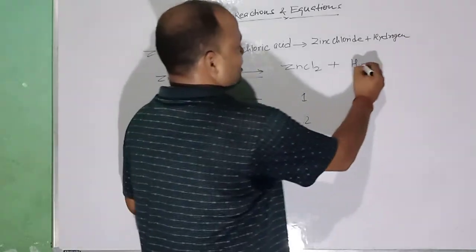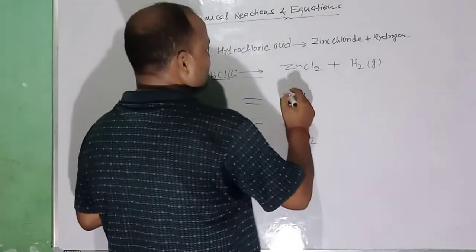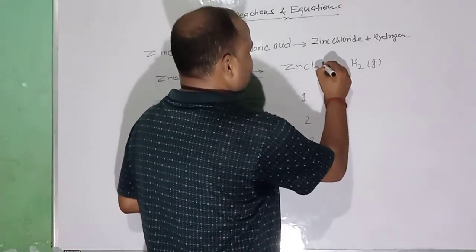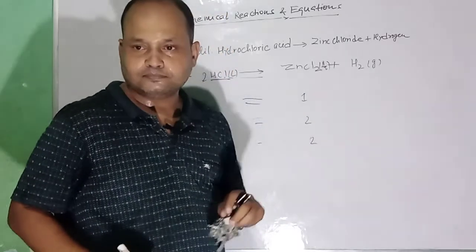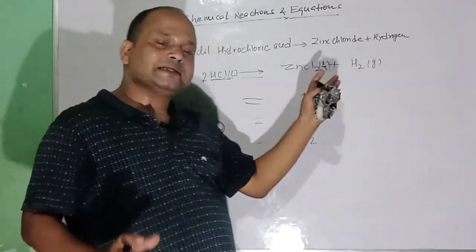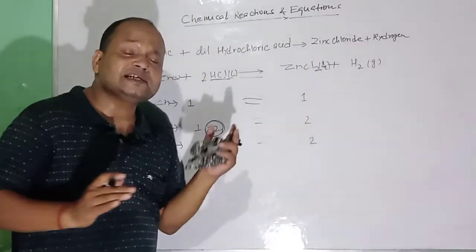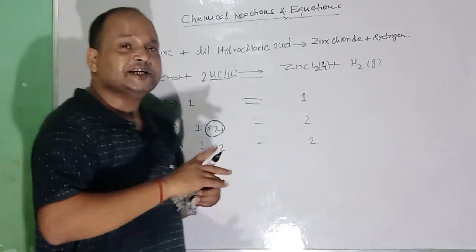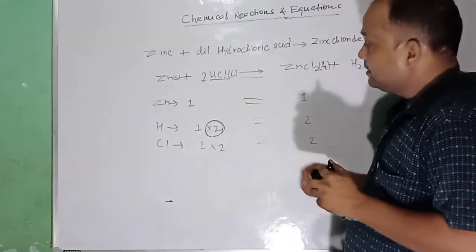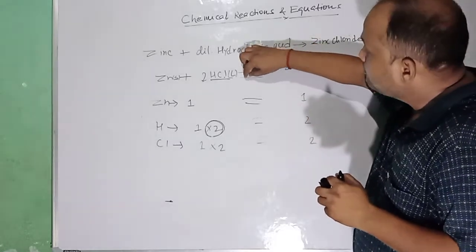Hydrogen is in gaseous state. Zinc chloride is found in solution, aqueous form, so this is written as aqueous solution. So the states of the substances can be represented in the reaction like this. If certain conditions are there, like heating, cooling, or if some catalysts are there, then those are written on the arrow or below the arrow.